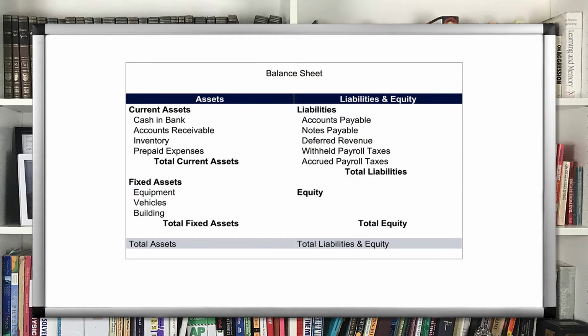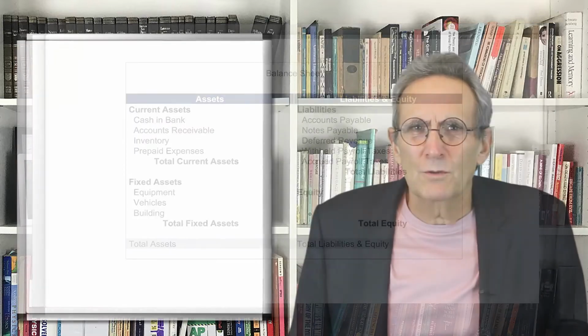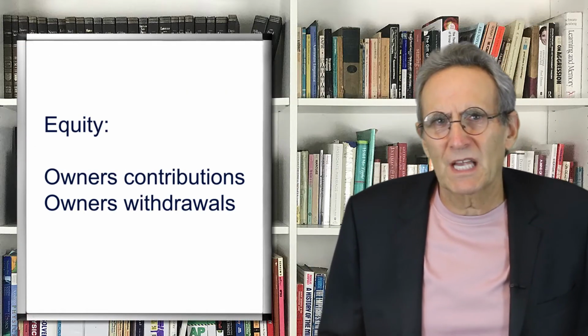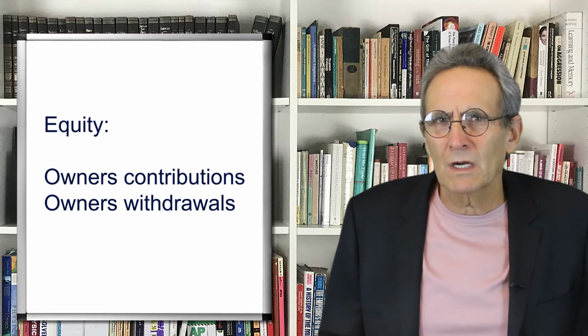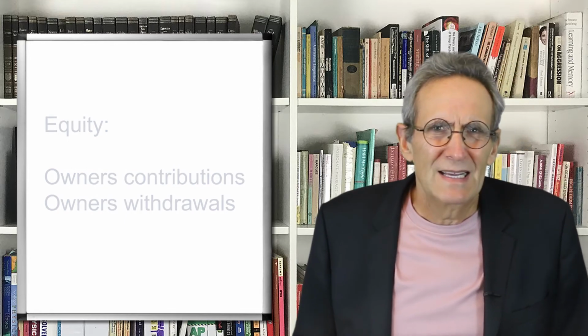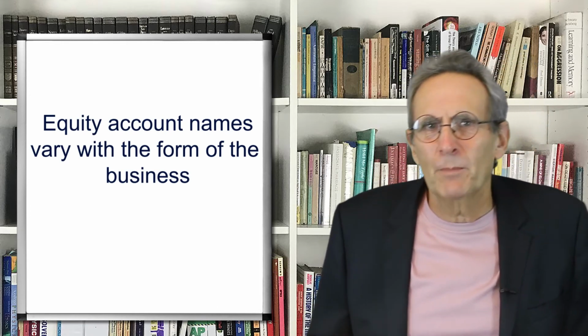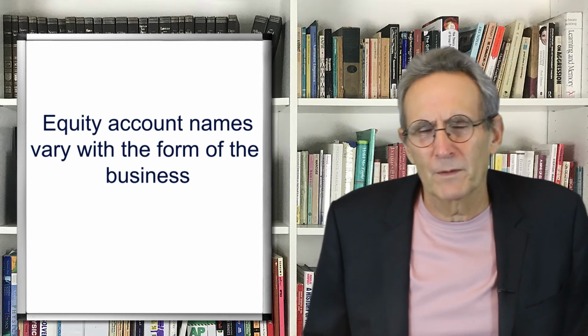Now, subclassifications of assets and liabilities are called accounts. These accounts mirror the names of the most common forms of assets and liabilities. Here are typical asset and liability accounts. You should be aware that there are two subclasses of the equity section of a balance sheet involving owner contributions and owner withdrawals. These contribution and withdrawal accounts have different names depending upon the legal structure of the business.